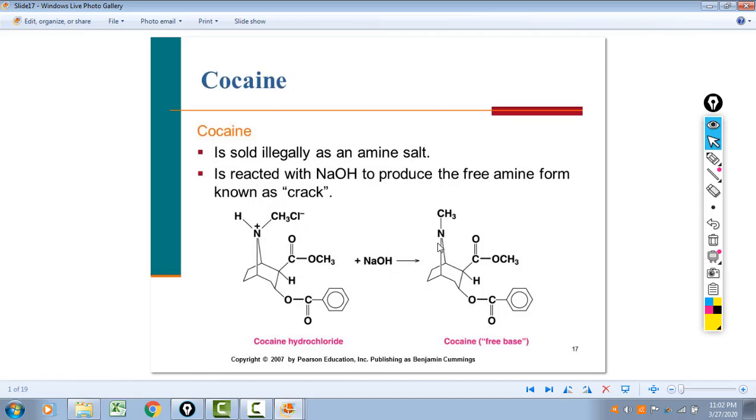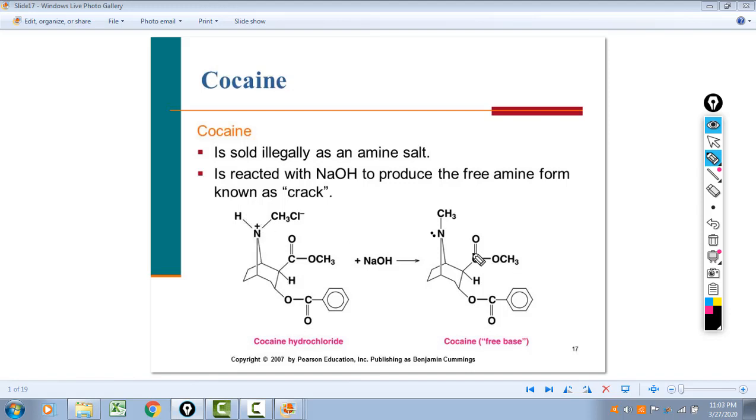This is known as the free base. It's a tertiary amine. There are three carbon-carbon bonds here: one carbon bond, two, and a third one here. So three carbon bonds is a tertiary amine, but it still has this unshared pair of electrons on the nitrogen, and that's what bonds to the hydrogen.